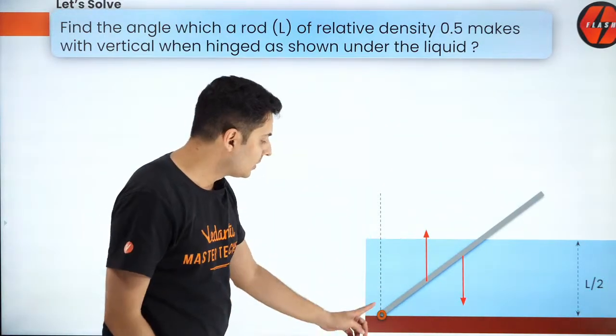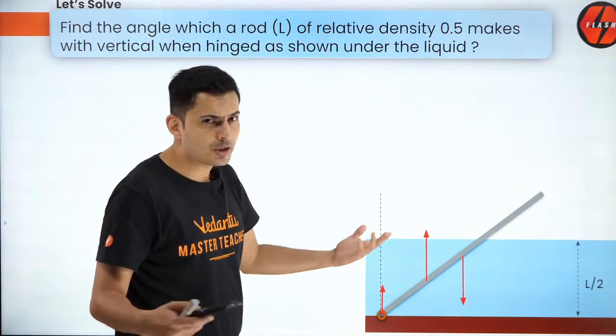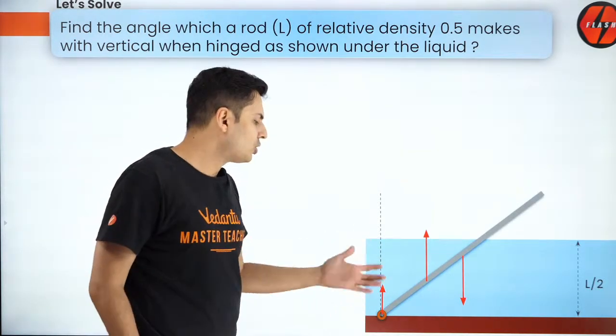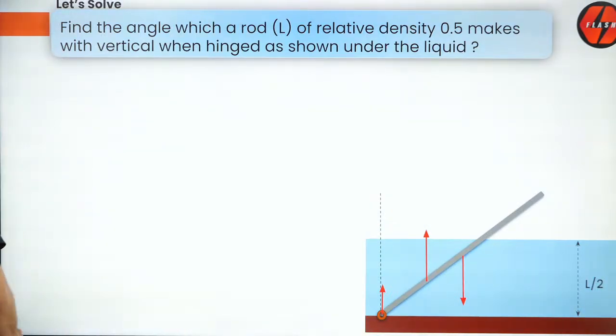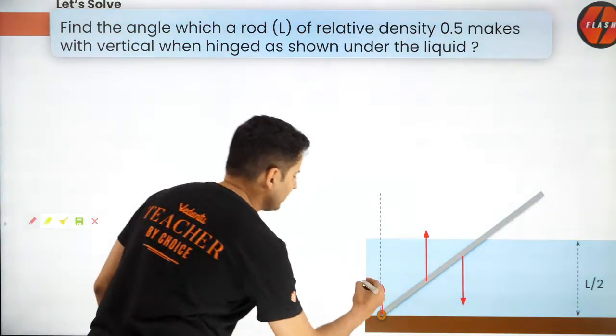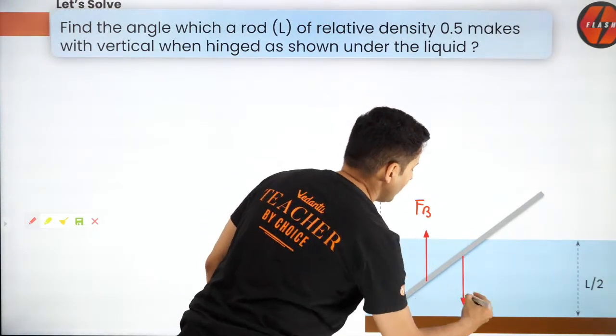But let me also tell you, because it is hinged, the hinge might also give some normal reaction, which we do not know how much it is. So I'm just showing it over there, just to be on the safer side. Okay. Now, let me mark those forces. This is the normal by the hinge. This is the buoyant force, and this is the weight.